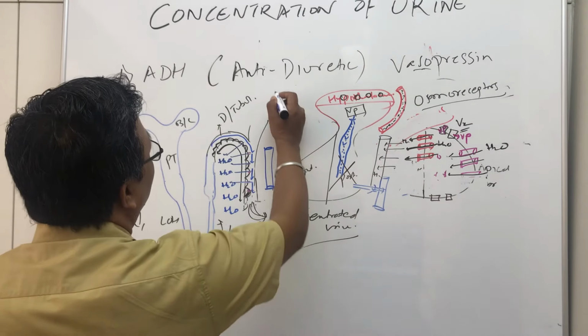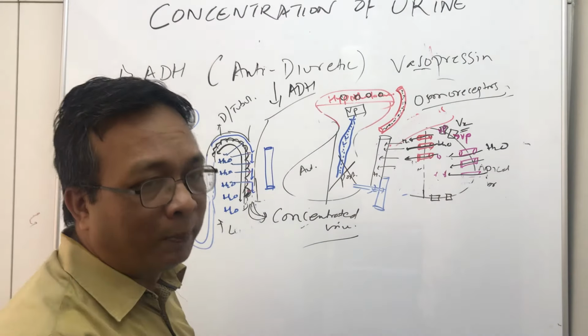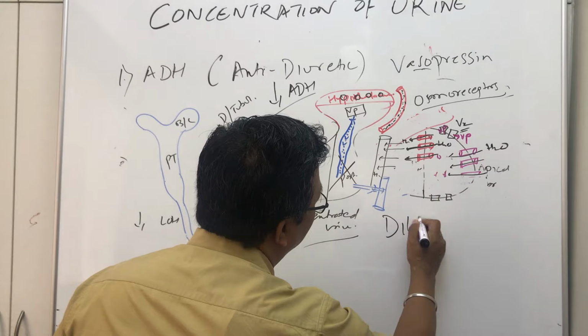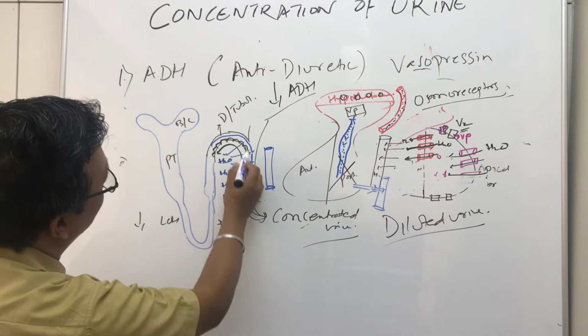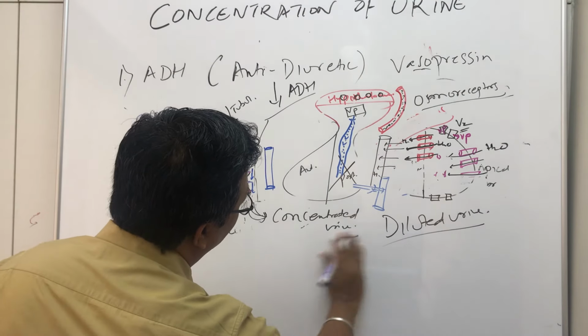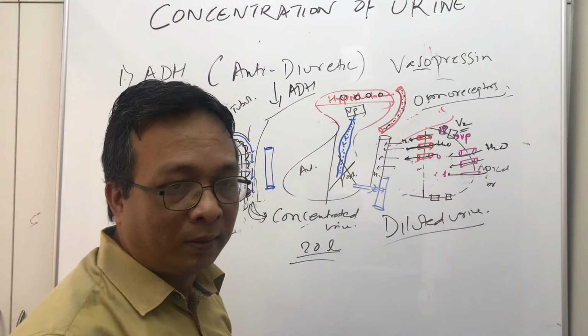So in case of deficiency of ADH hormone or vasopressin, the urine will be very, very diluted, because lots and lots of fluid will be lost. Instead of 1.5 liters, the body can produce up to 20 liters of urine.